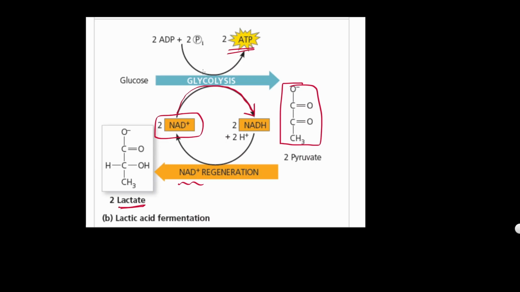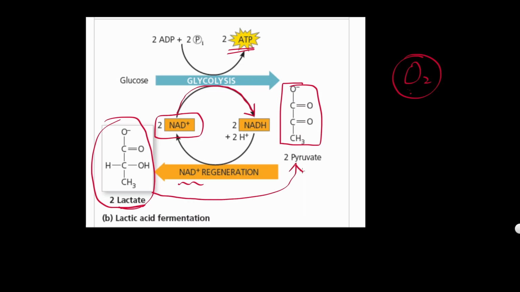Now here's the interesting part. When oxygen is plentiful again, when oxygen is available, it's way more efficient to break down pyruvate than to go through lactic acid fermentation. So all the lactate, or lactic acid, that was gathered will go back and make pyruvate again, and then it's going to go into the mitochondria when oxygen is available.